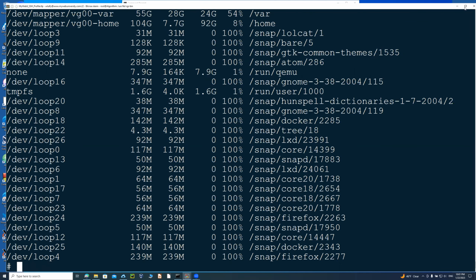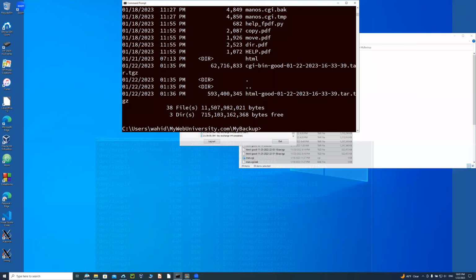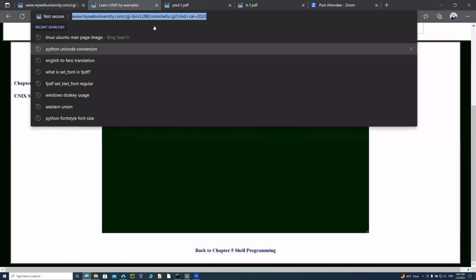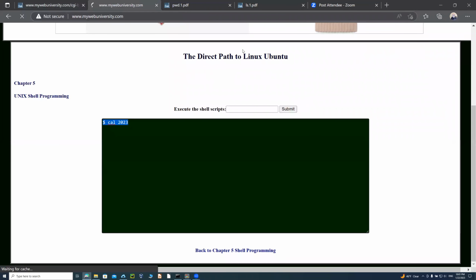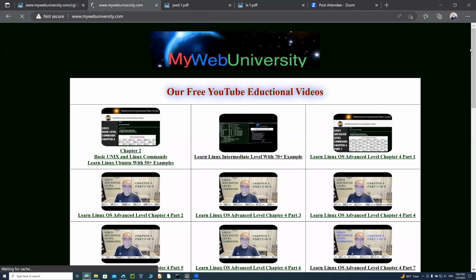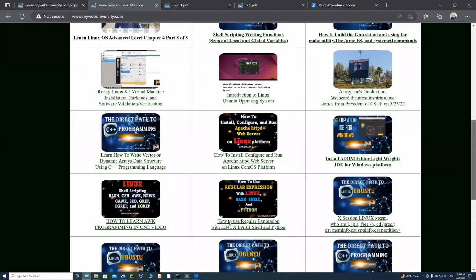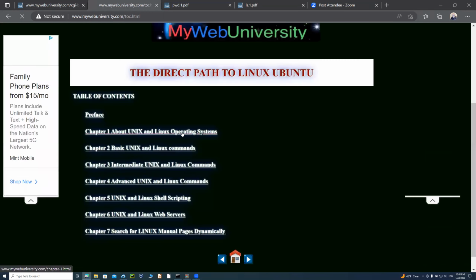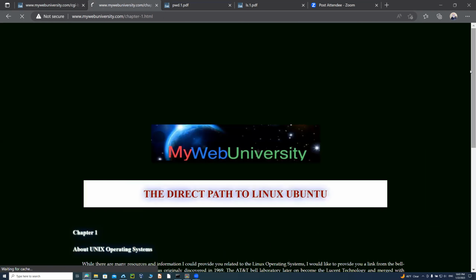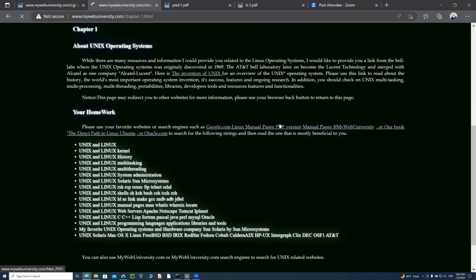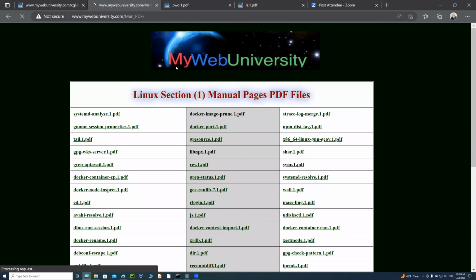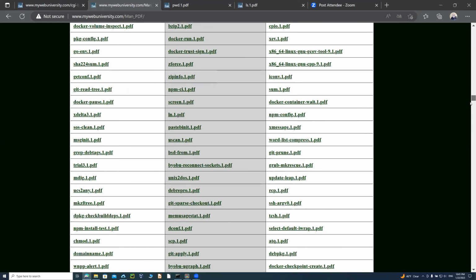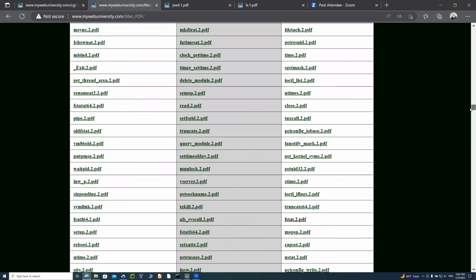So let me just show you one more thing on the documentation part. Remember when I told you that if you go to MyWebUniversity.com, there are a lot of manual pages, and that was already in HTML format. Now you can just go here under the first chapter, chapter 1, and then just click on this PDF version. You see this PDF version, so just click on that one and you will be presented with this table.